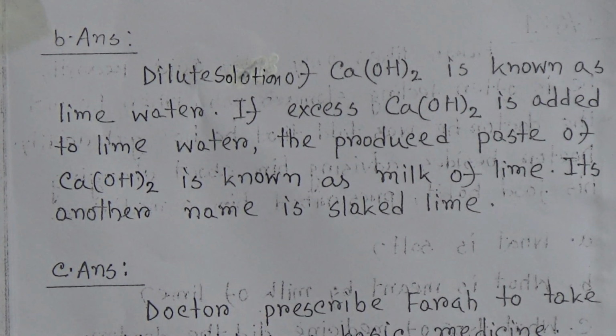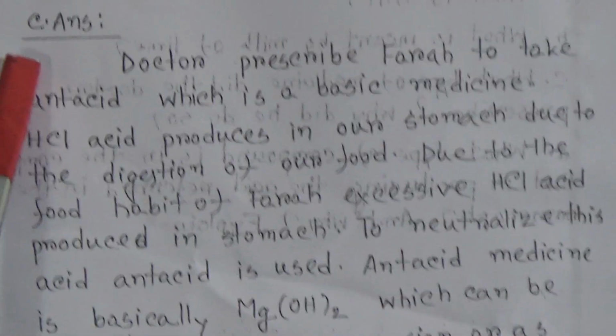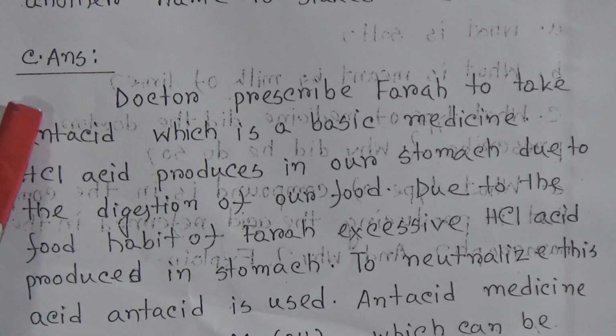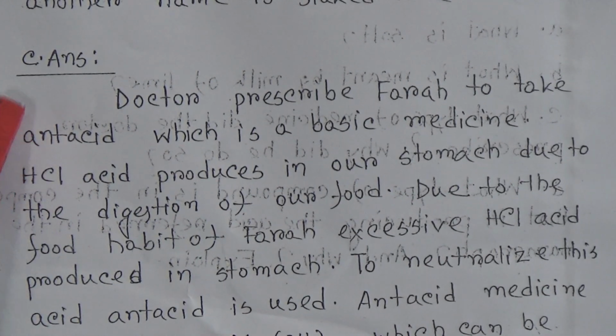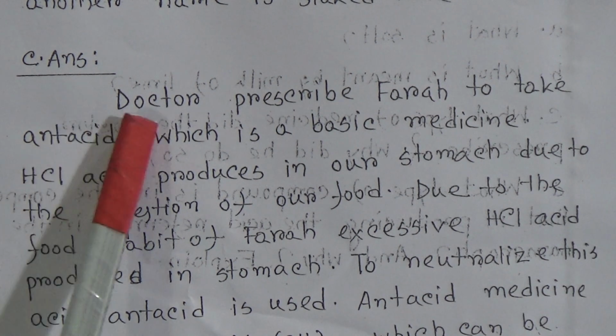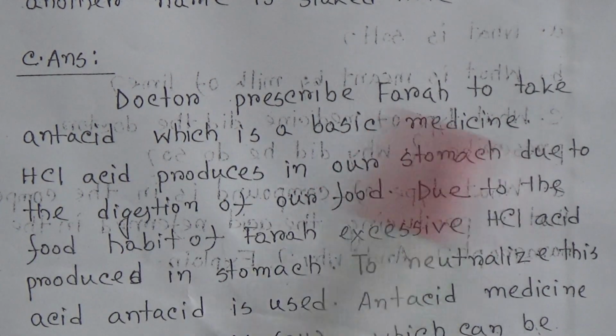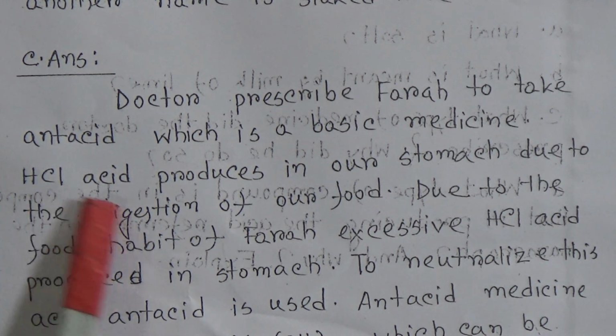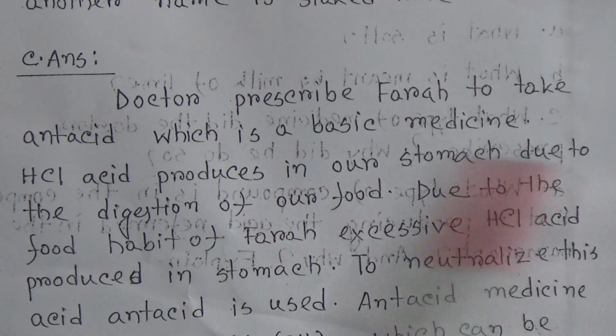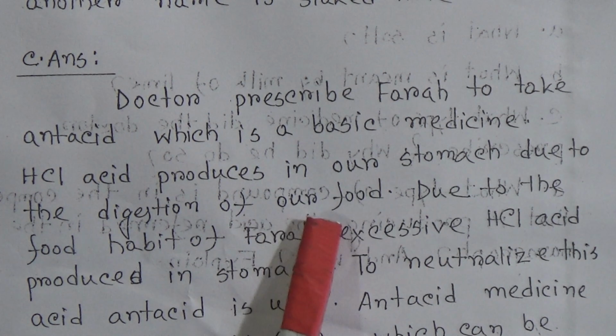Now come to question C. The question was, what type of medicine did the doctor prescribe and why did he do so? The answer is, the doctor prescribed Farah to take an antacid, which is a basic medicine. Hydrochloric acid is produced in our stomach for the digestion of our food.